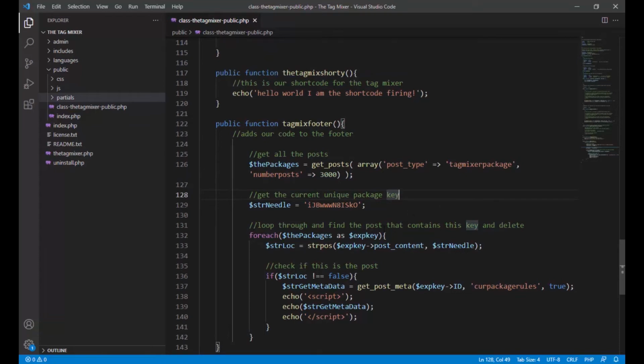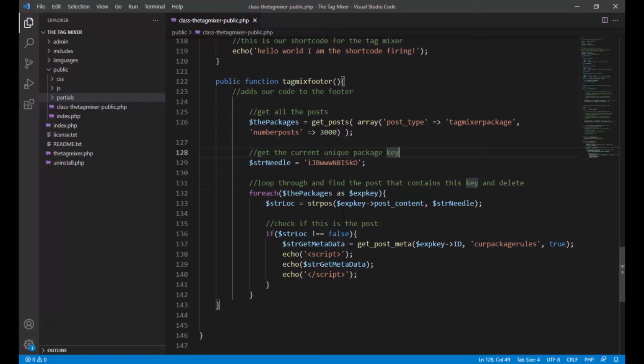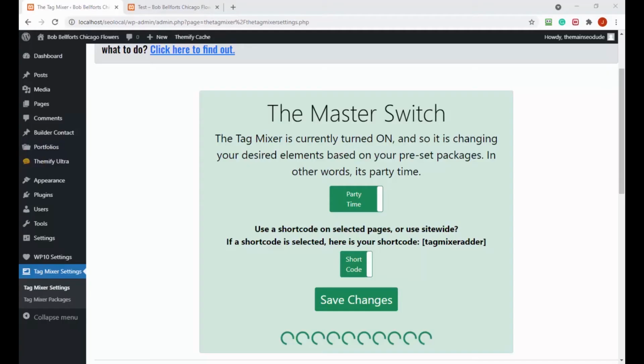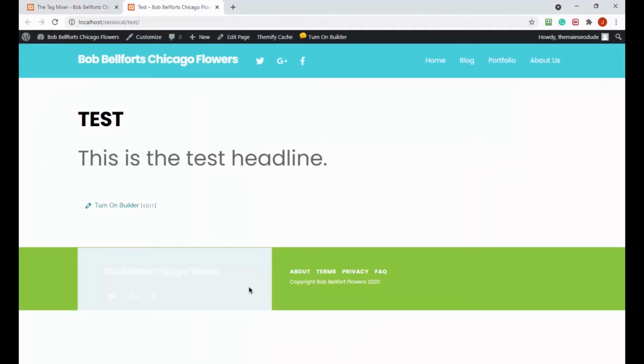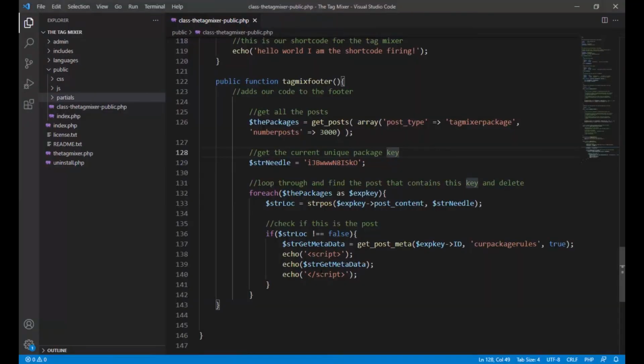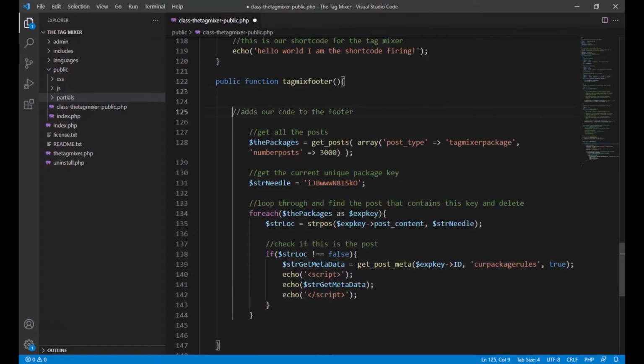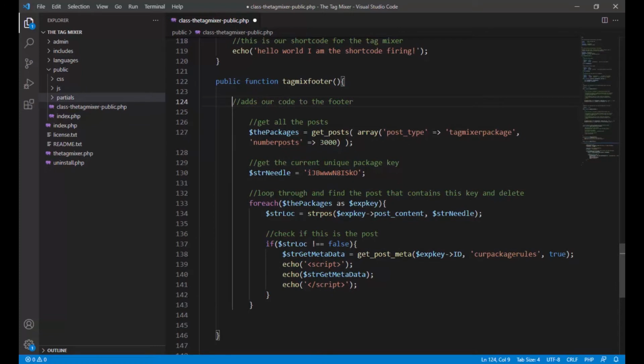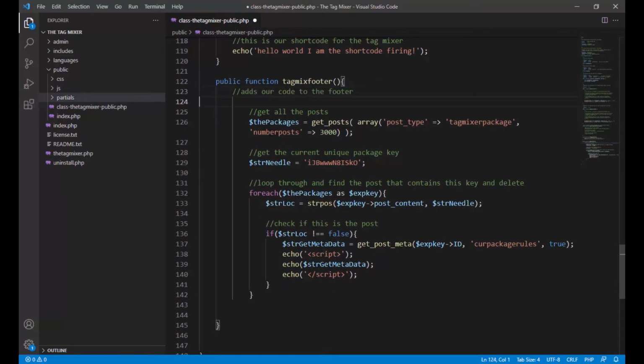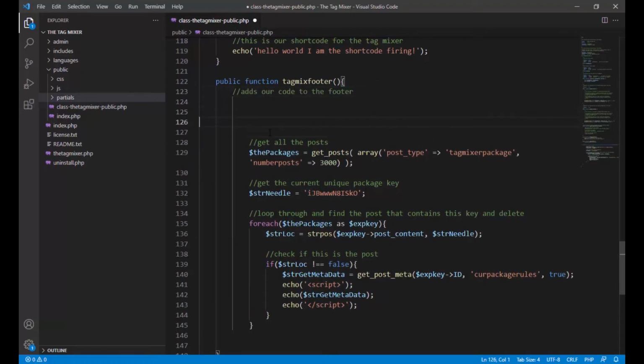But for the moment, this is what's doing it, and this is what's getting the package. And this code right here is what's accomplishing this. So what we need to do, and what is most simple, is we need to run a simple check. It'll be real easy. What we need to check is whether the user wants to add it site-wide, or whether the user wants to just add it via shortcode, and then act based on that.